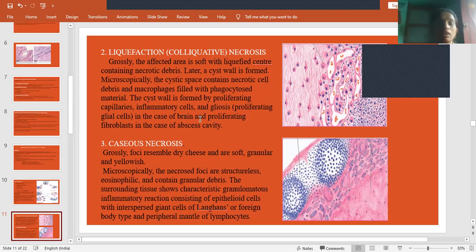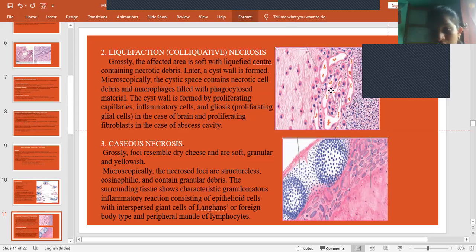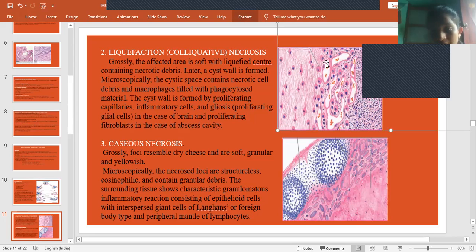In case of brain, glial cells, gliosis will be seen. Proliferating fibroblasts in case of abscess cavity. Abscess means wound; if it is very severe, we call it an abscess. And then caseous necrosis. This is the diagram of liquefaction necrosis. That means inside it will be completely liquid-like, and the total outside is covered by a wall, like a cyst wall. This is formed by inflammatory cells or multiplying proliferating capillaries, gliosis. So this is how it is seen.